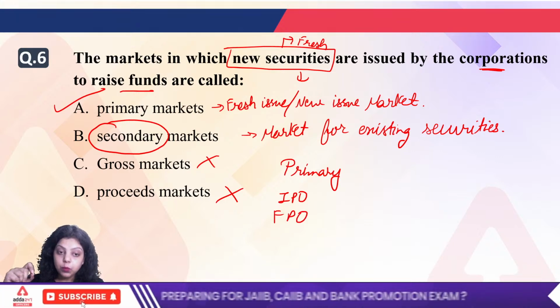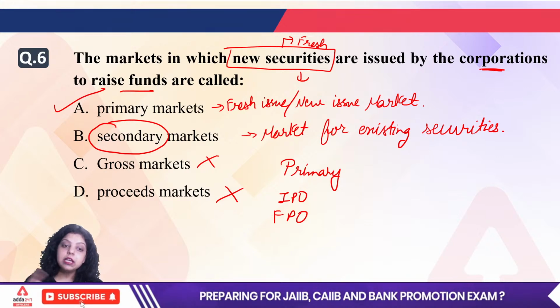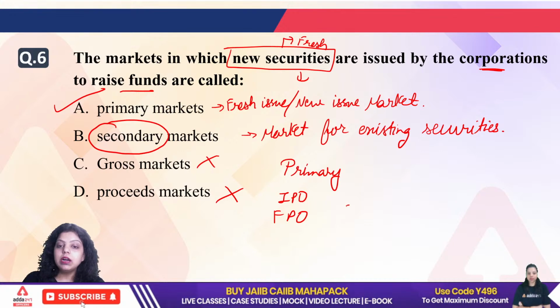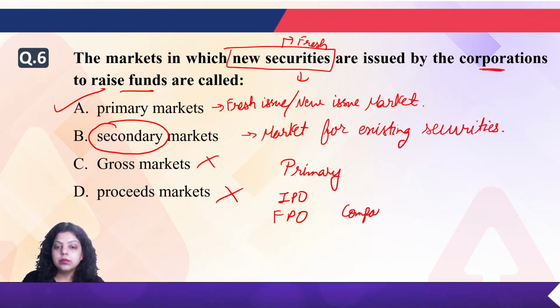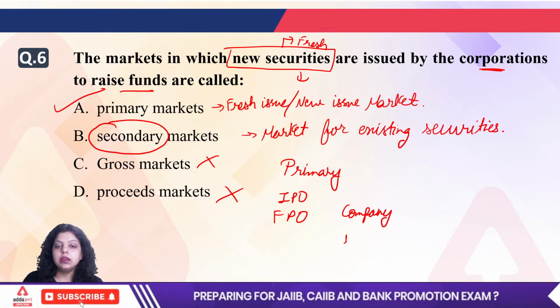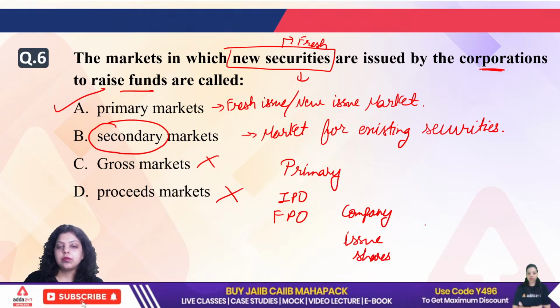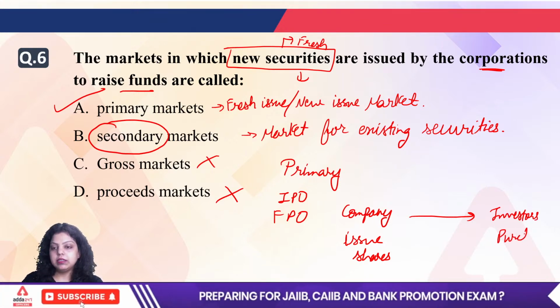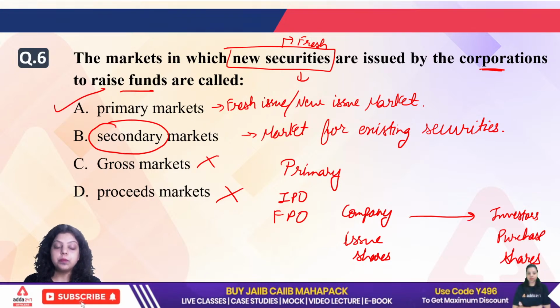Why? Because in both processes, the company issues the shares and the public or investors purchase the shares. Whenever a company issues shares and investors purchase shares, it is always the primary market.